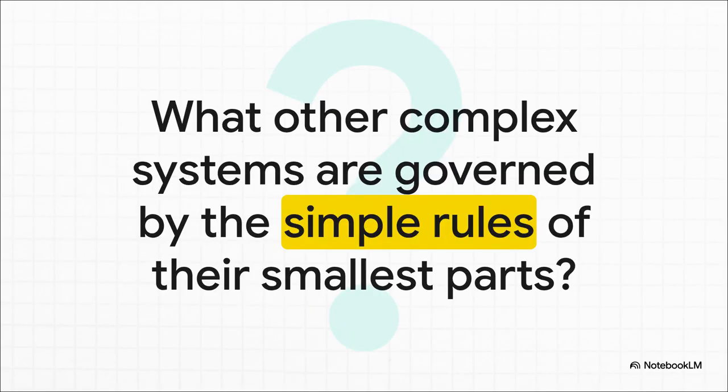So at the end of the day, kinetic theory is a total triumph of bottom-up thinking. It takes the simple, chaotic actions of countless individual particles and shows how they give rise to the stable, predictable laws of our macroscopic world. And that leaves us with one final thought to chew on. What other complex systems, maybe in economics or biology or even in our own societies, could we understand better if we could just figure out the simple rules that govern their smallest, most fundamental parts?